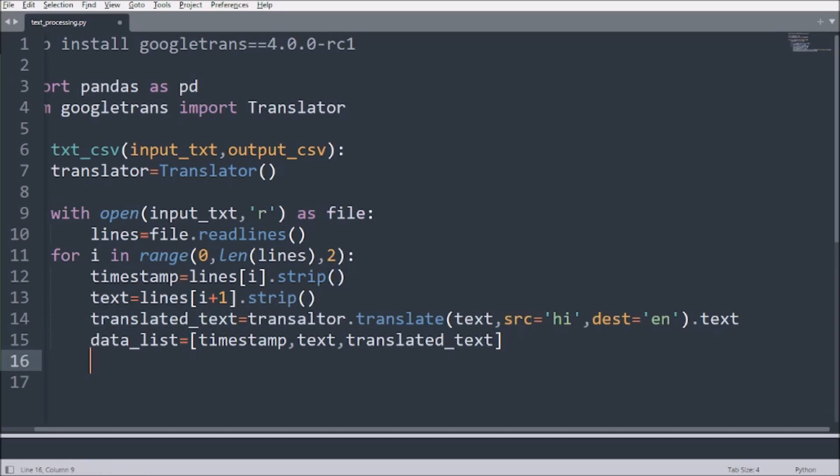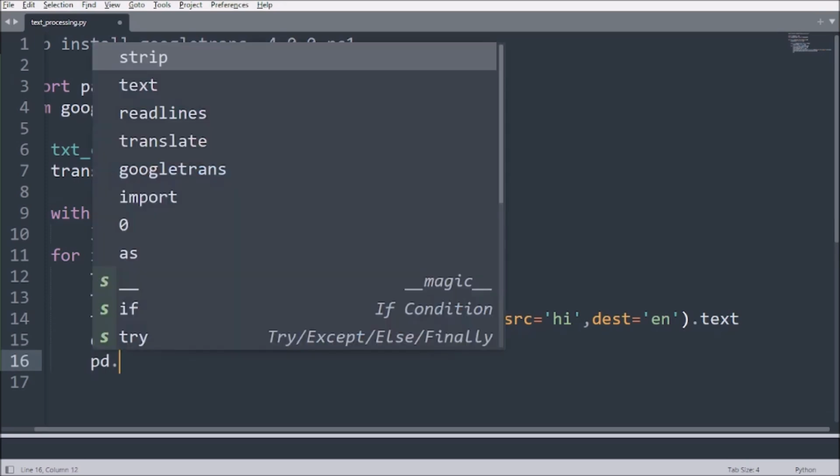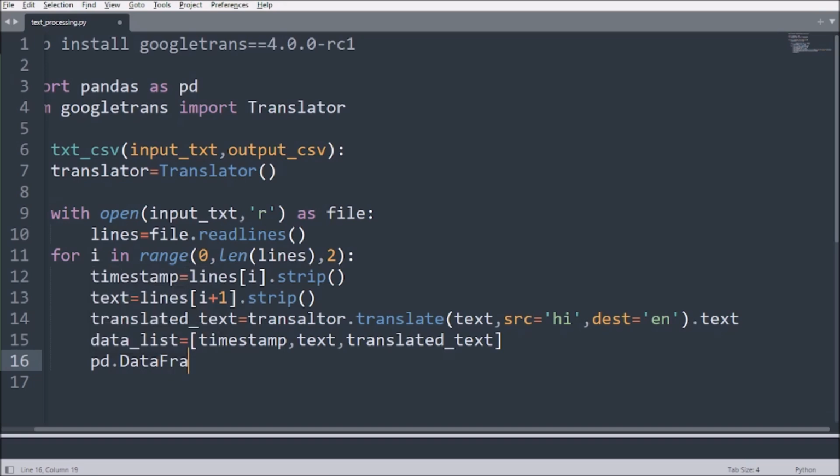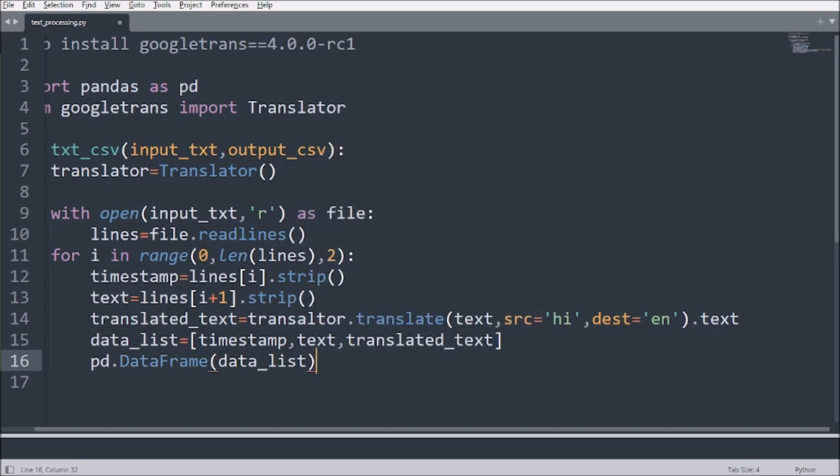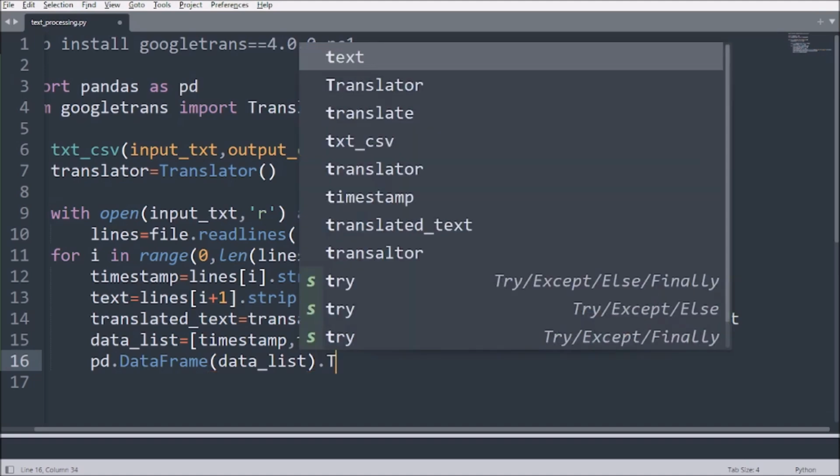What happens is, if I convert them straight away, I don't need to write extra stuff. But when you get a data frame, you remember, all of the things will be converted column wise. So better to get the transpose. Then it will be row wise, with timestamp, Hindi and then English. So I think that will be better.